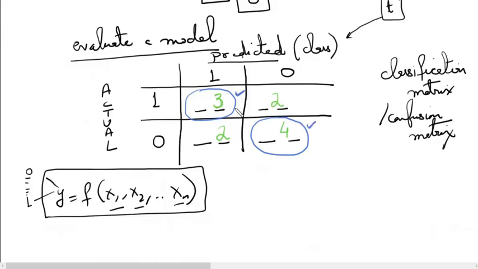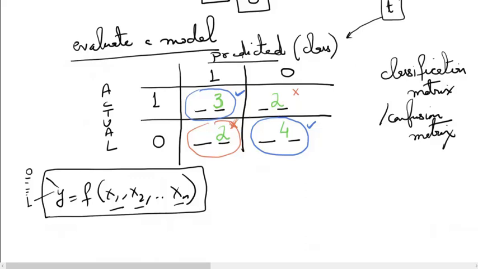Similarly, on the other side, the opposite diagonal, this is actually a 1 but I have predicted a 0. So this is an error for me. This is the error that the model is making. Similarly, this one, it is actually a 0 but I am predicting a 1. So this also is an error for me. So this is also an error for me.